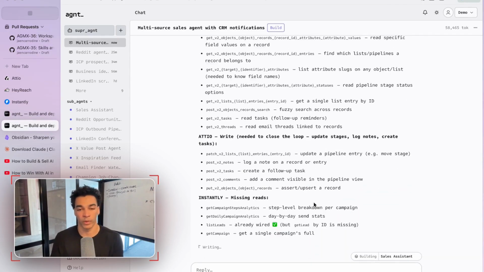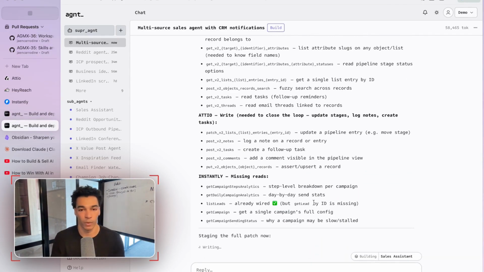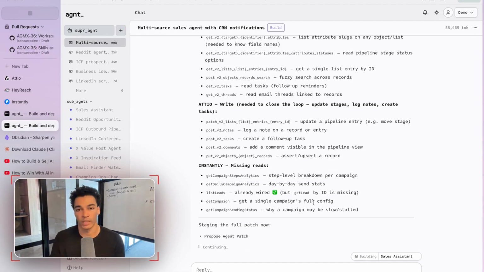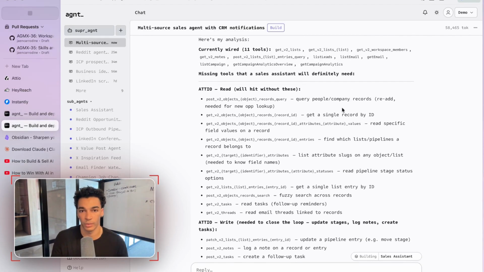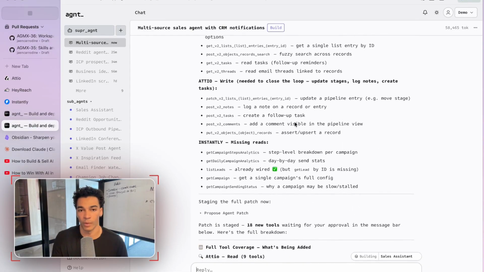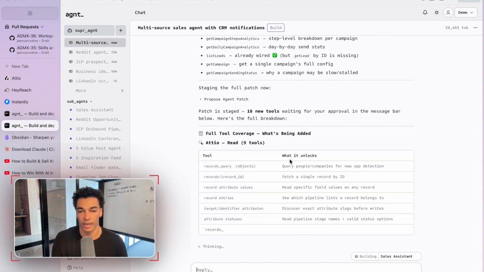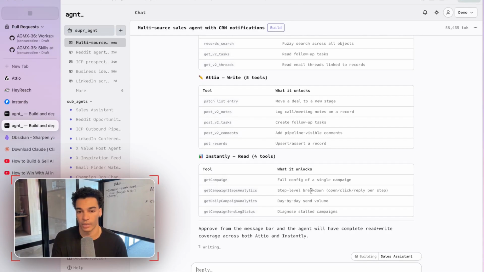So this works really well for agents like the ones that we were setting up before, where we only wanted to do one specific thing, like looking at Reddit. So it only needs a few tools, and adding more tools in that instance might just confuse the agent and cause it to make mistakes. But for a more generalized agent that we want to actually have chats with, it's better to give it more tools so it has more things at its disposal to do what we actually want it to do. So it's gone through, it's listed a bunch of different additional tools that will be helpful, and it's gone ahead and added all of those to the agent in this next proposal.